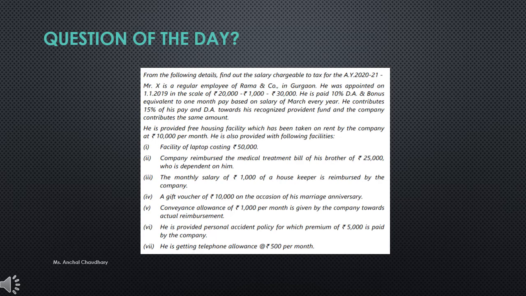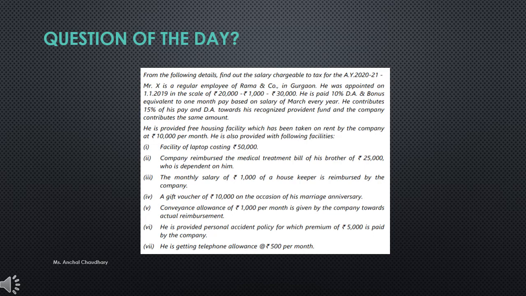From the following details, find out the salary chargeable to tax for the assessment year 2020-21. Mr. X is a regular employee of Rama and Company in Gurgaon. He was appointed on 1st January 2019 in the scale of 20,000, 1,000, 30,000.